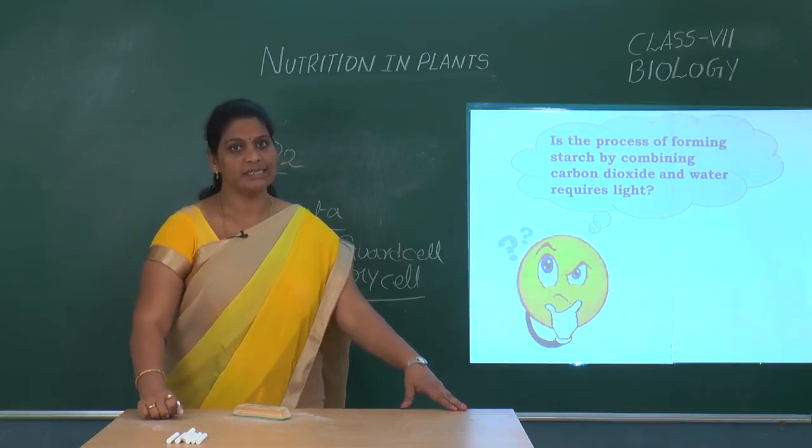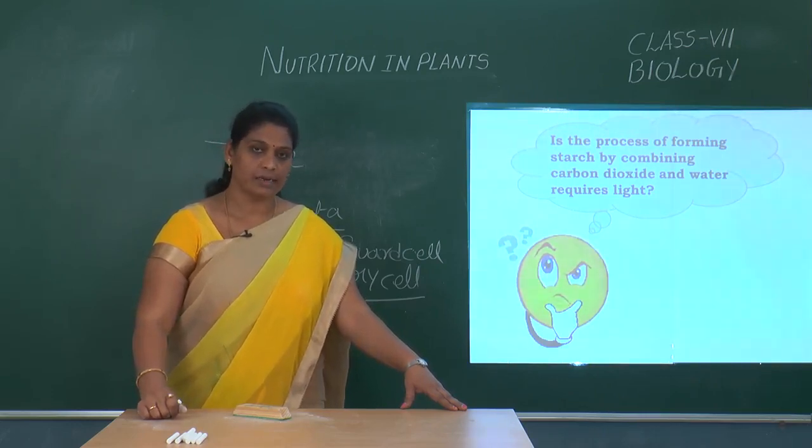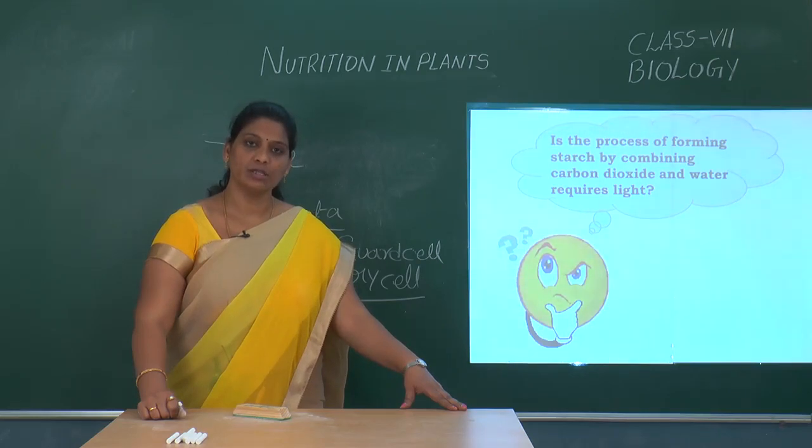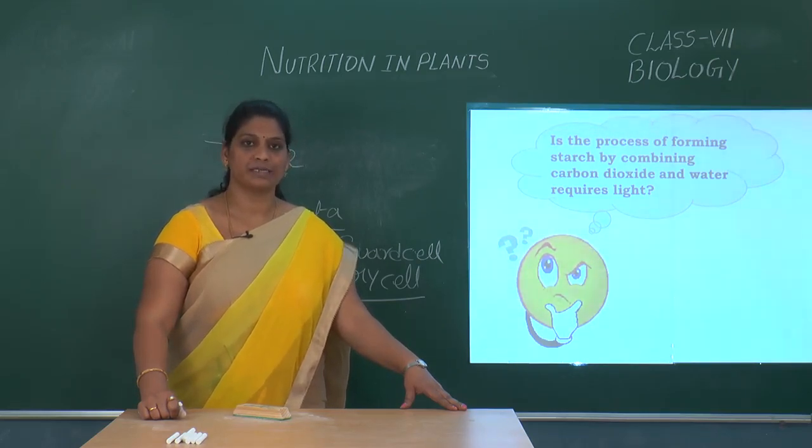That means entry of carbon dioxide and exit of oxygen. And not only that, have you recalled Stephen Hales's experiment? Stephen Hales stated that transpiration occurs through leaves. Even transpiration occurs through stomata only. So, in this way, the carbon dioxide enters into the plant for the process of photosynthesis.